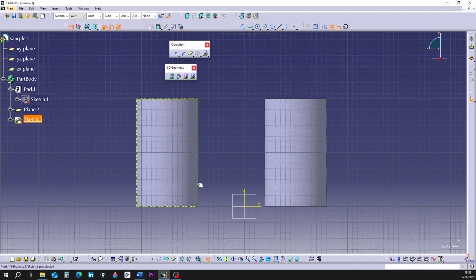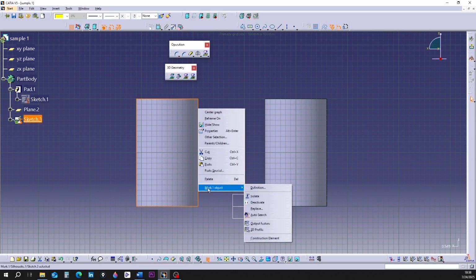If I right-click on one of the lines, a drop-down menu opens. I'm going to the Mark 1 Object option. Another drop-down menu opens. There is a tool called Isolate in it.